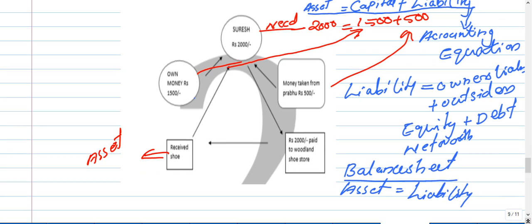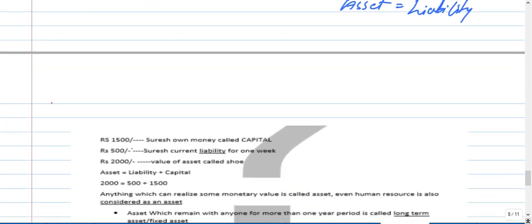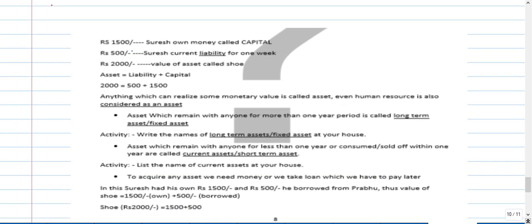Okay. So here this person, Suresh, is borrowing 500 rupees from Prabhu and spending 2000 rupees for shoes.